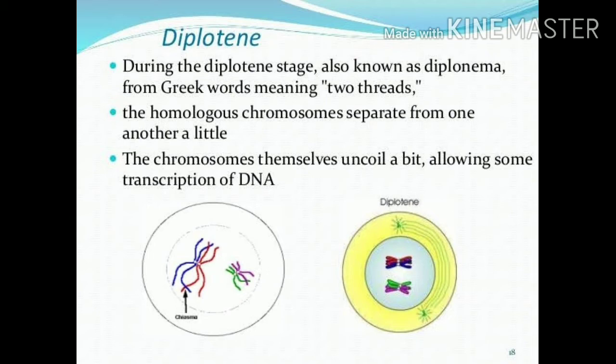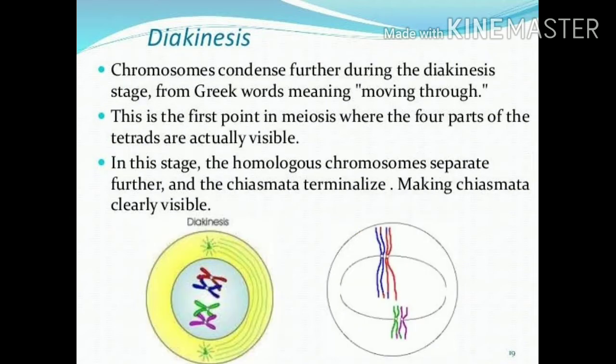Then the crossing over segments will be cut off and enter into the new chromosomal segment. So the chromosomes are separated. This process is called terminalization. This terminalization process happens in diplotene. So the homologous pairs go on separating from each other.